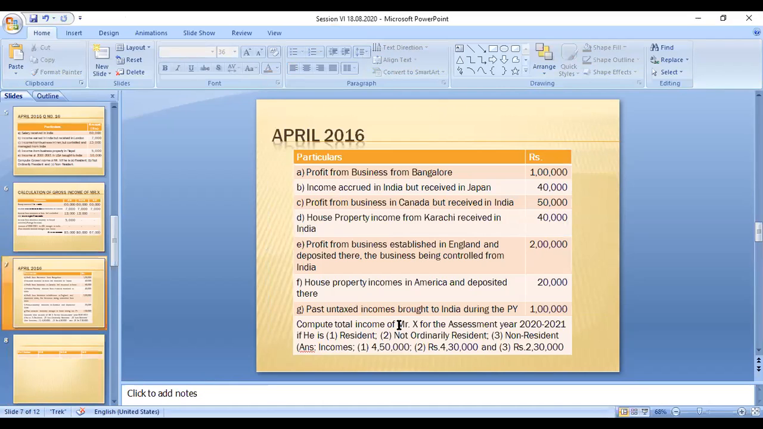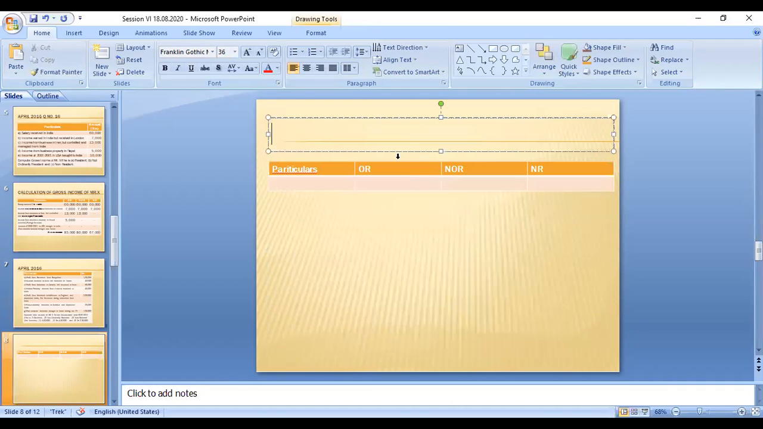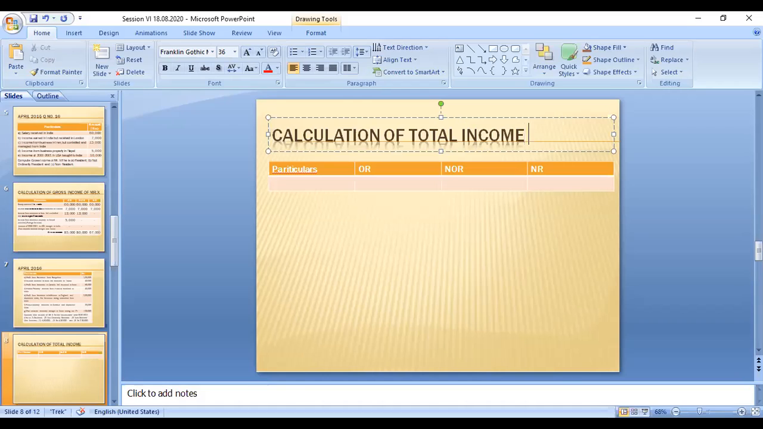Compute the total income of Mr. X. Calculation of total income of Mr. X. Okay, so ordinary resident, particulars. Ordinary resident, not ordinary resident, non-resident. So the particulars column, and 3 amount columns you have to open.